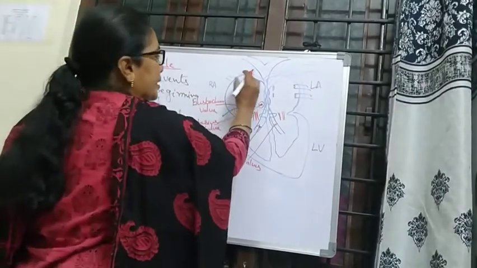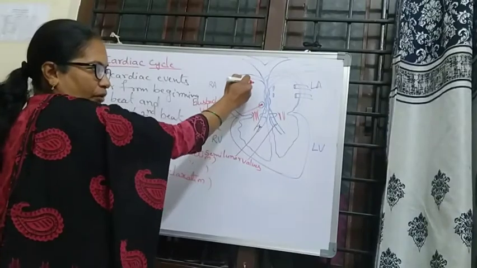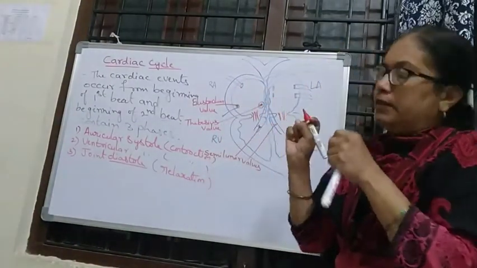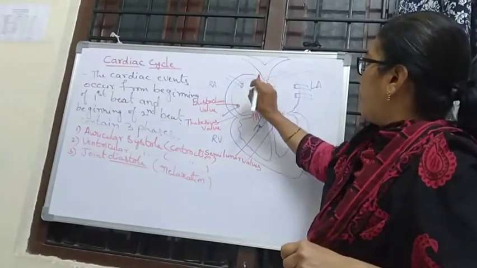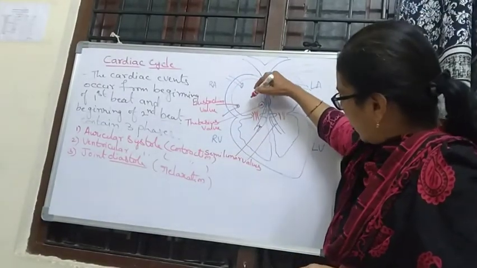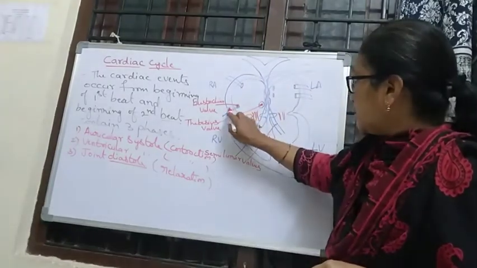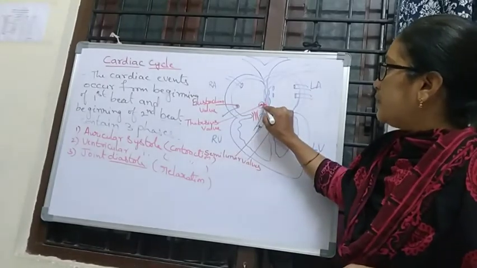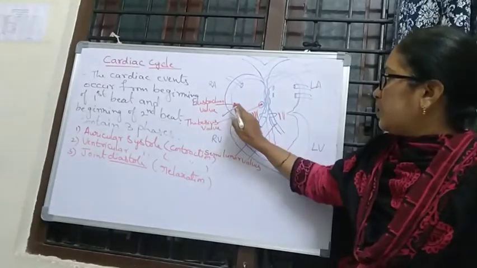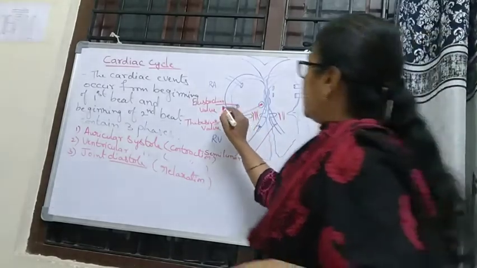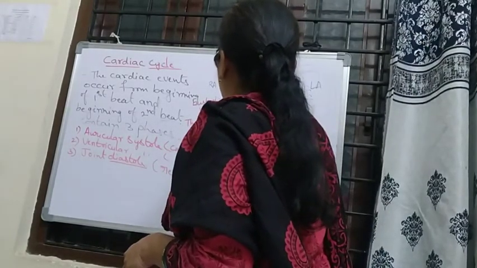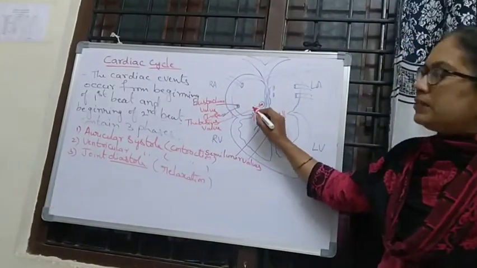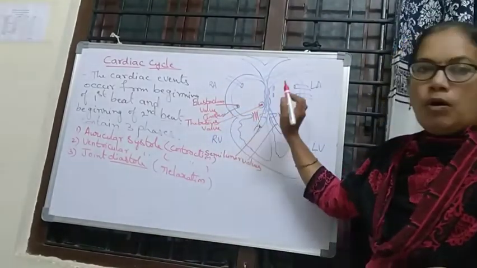When blood enters the auricles, the auricles contract. The eustachian valve at the inferior vena cava and the thebesian valve at the coronary sinus are closed.